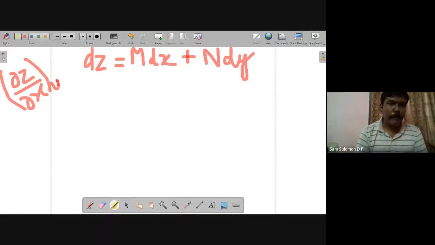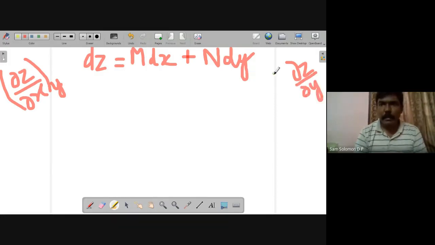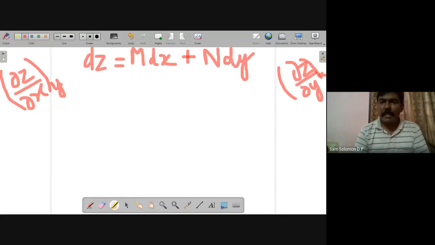And similarly, your n was partial z, partial y at constant x. So if z is to be defined by the coordinates x and y, the value of z must be the same irrespective of the order taken in approaching it.